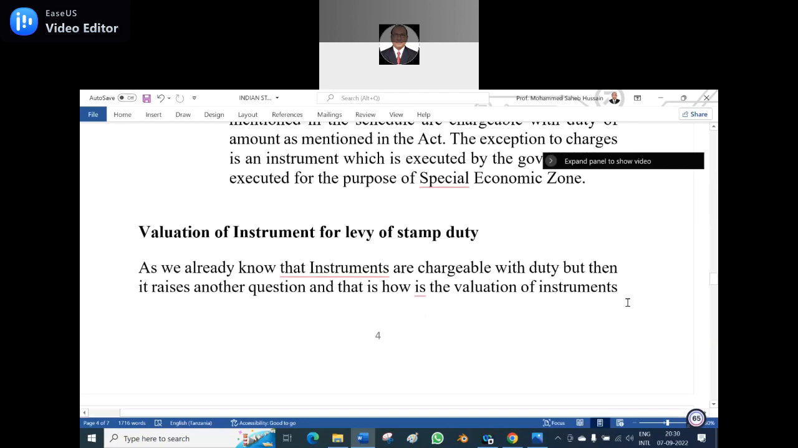Like stamp duty is more in the sale and stamp duty is less in gift.